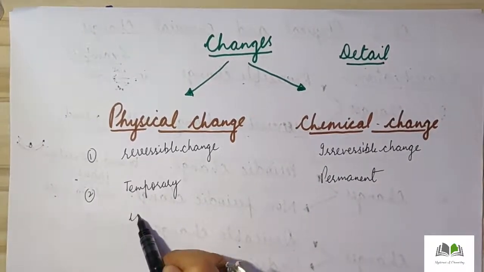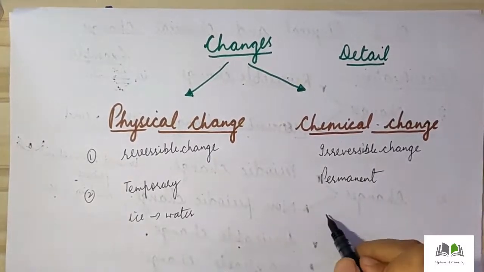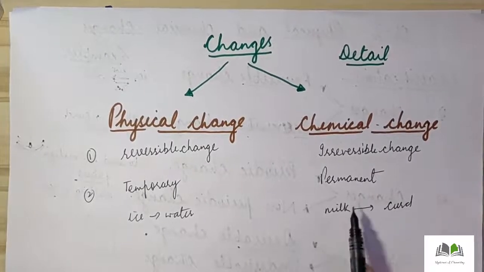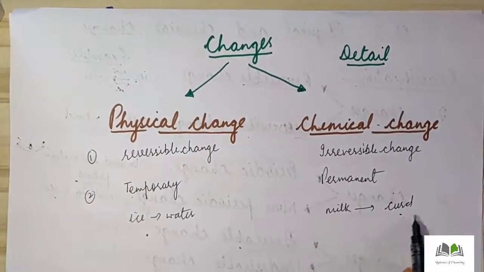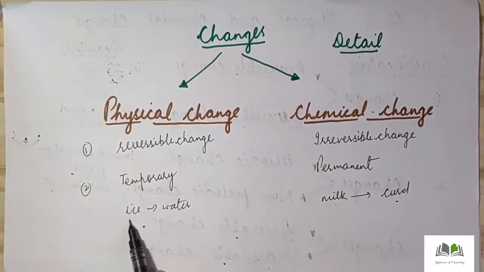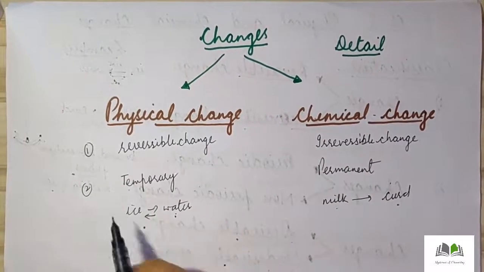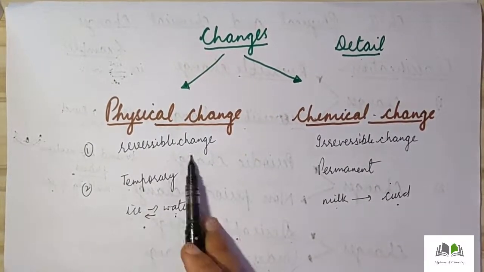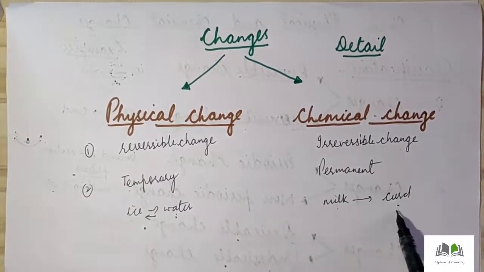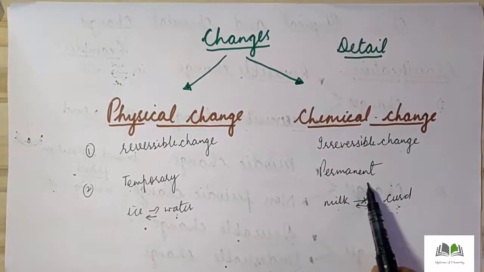For example, ice when changed into water, it is a type of physical change. Now milk when changed into curd, it is a type of chemical change. So it is permanent. Once the curd is formed, we cannot convert it back into milk. But if ice changes into water, we can convert this water again into ice. So it is a type of temporary change, a reversible change. Chemical change is a type of irreversible change. Once the curd is formed, it cannot be converted back into milk, so it is a type of permanent change.